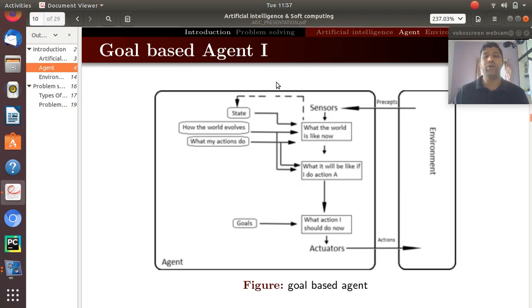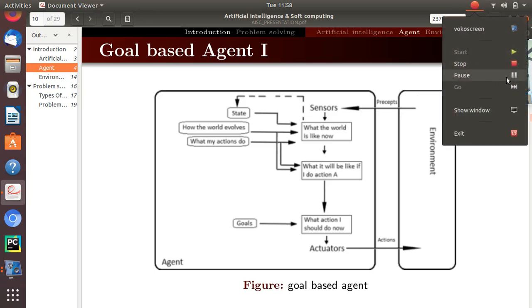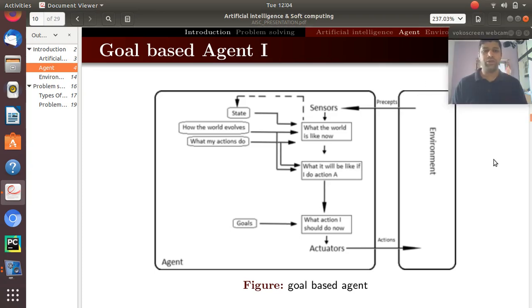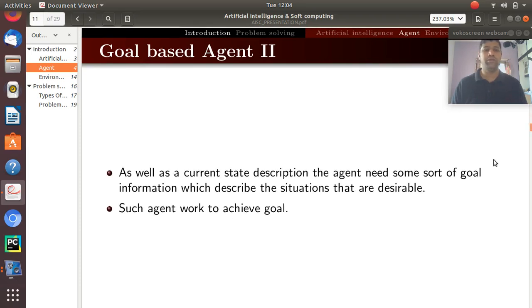But it is not enough, as in the previous agent program, it is also thinking: if I do action A, then what will be its output. If I do action B, then what will be its output. It is thinking about the different action scenarios and their outputs. And then next it decides what action I should do now, and this also has goal information. So this is all about the goal based agent.